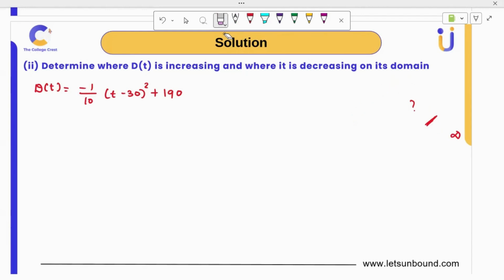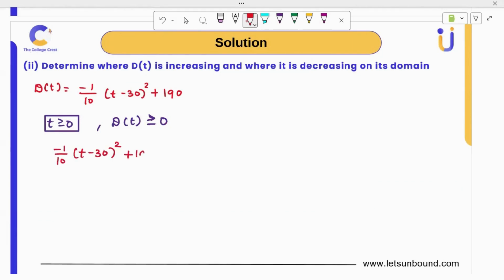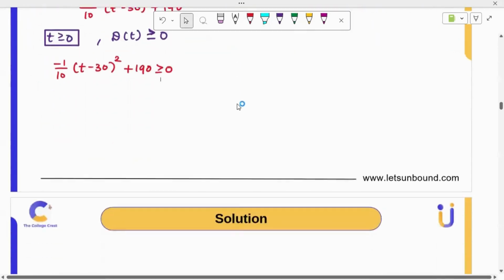Let's check the reliability and let's work on the domain. So the domain is t greater than or equal to 0 for sure. And downloads also cannot be negative. It can be 0 downloads or greater than 0. So let's solve this. Negative 1/10 times (t minus 30) the whole square plus 190 should be greater than or equal to 0. Solving this will give you a restriction for t.